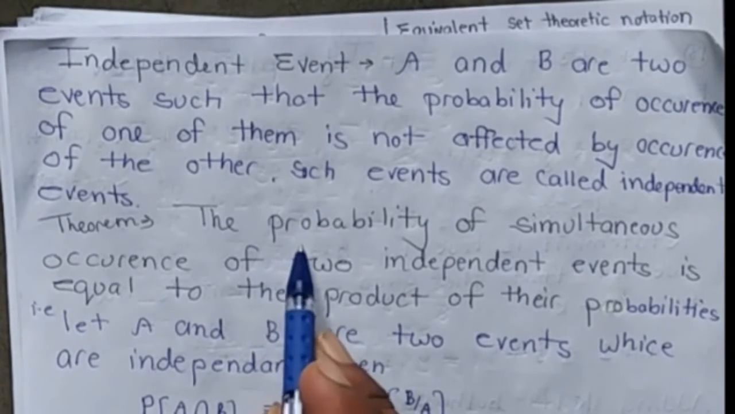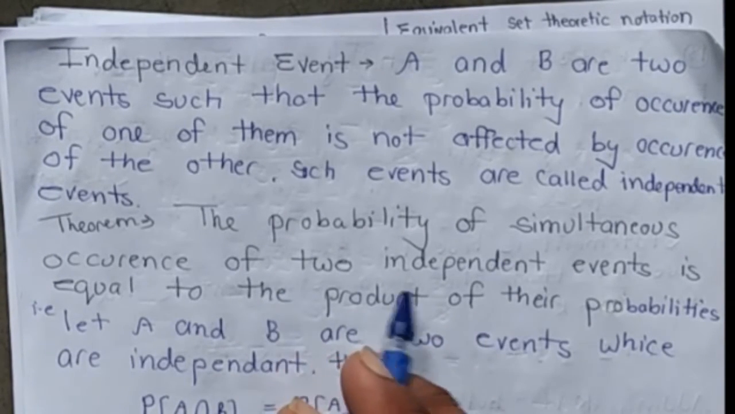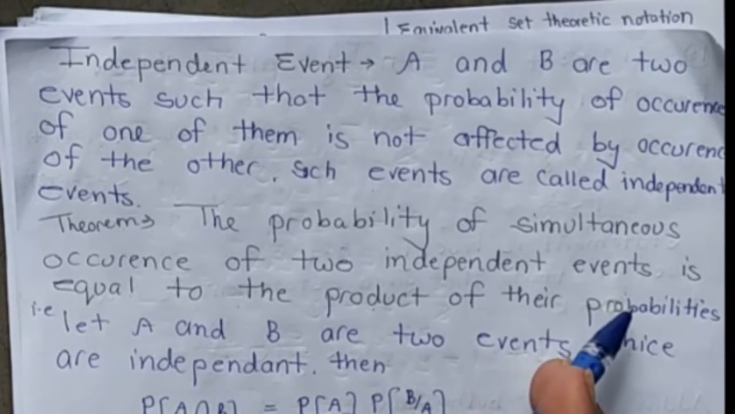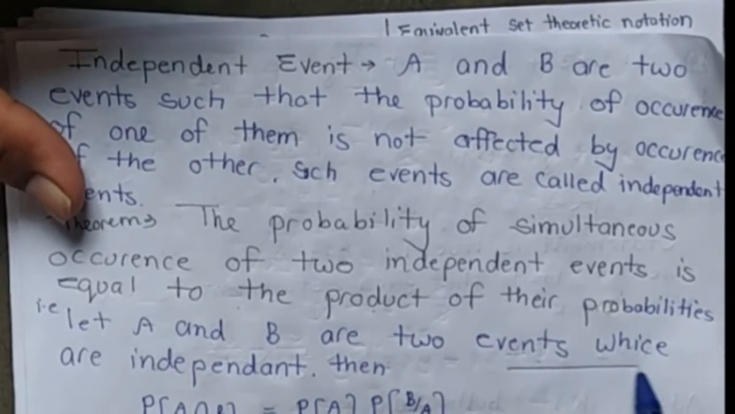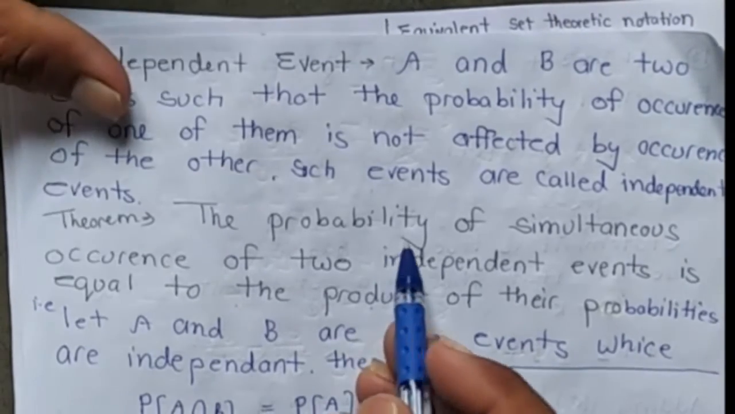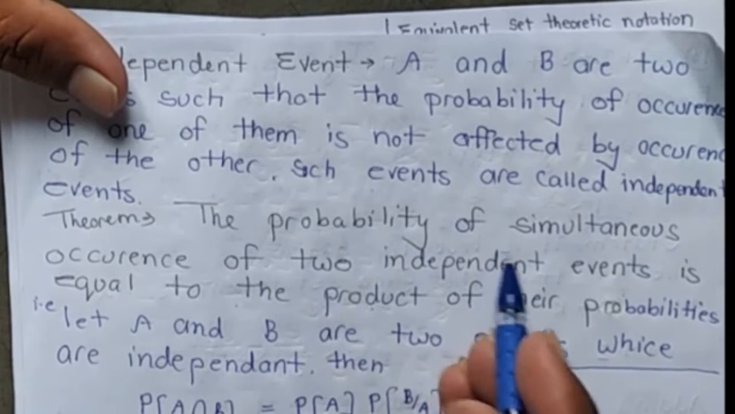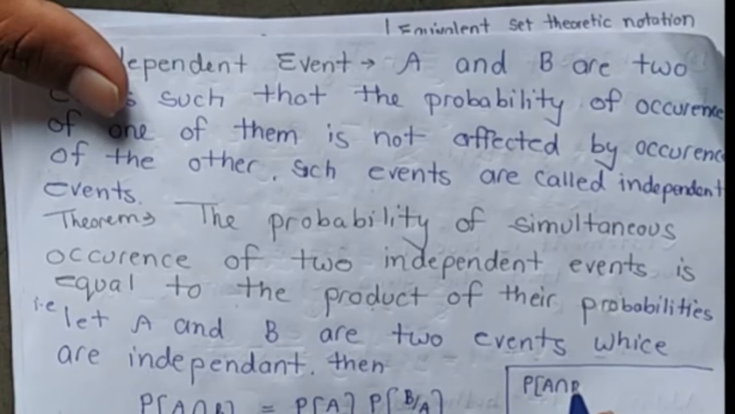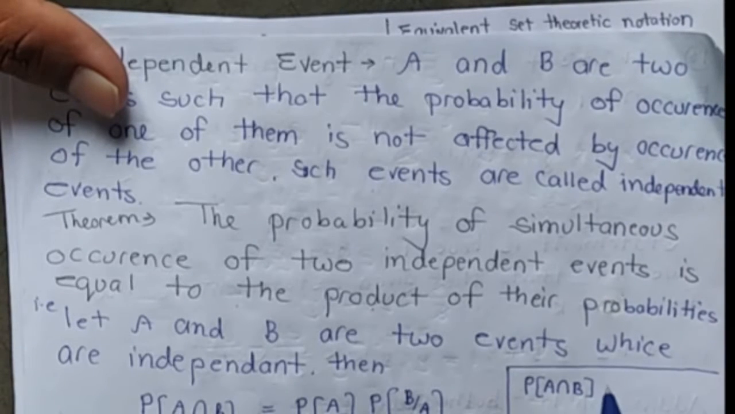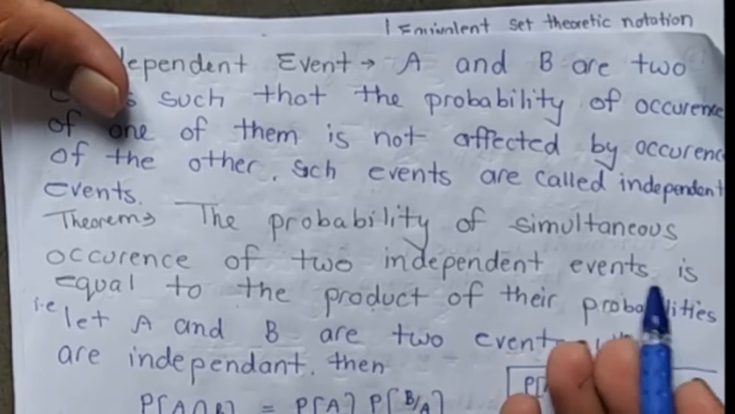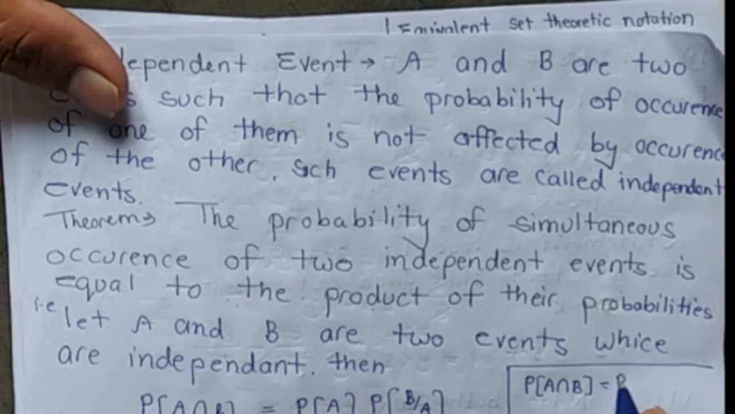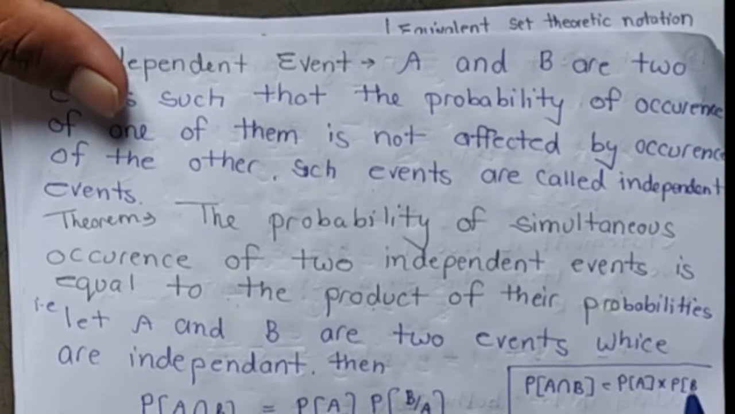First theorem: the probability of simultaneous occurrence of two independent events is equal to the product of their probabilities. Means we have to show that the probability of simultaneous occurrence of two independent events, means probability of A intersection B, is equal to the product of their probabilities, means probability of A into probability of B.